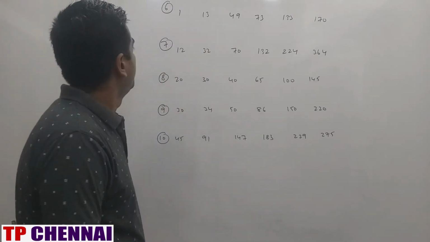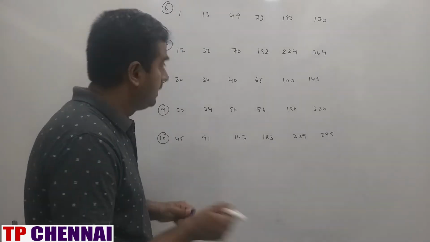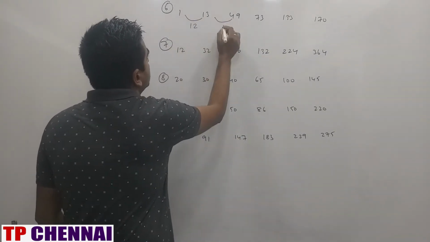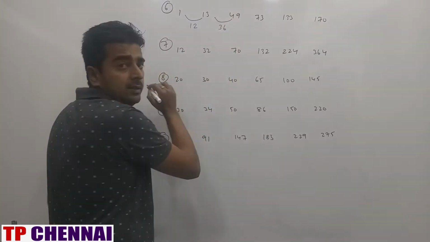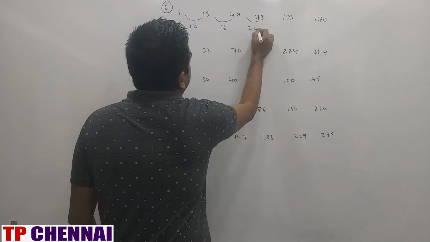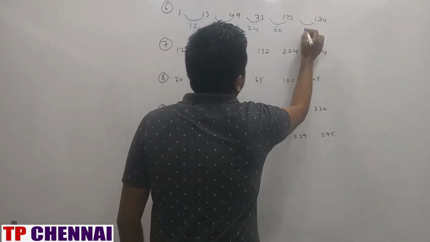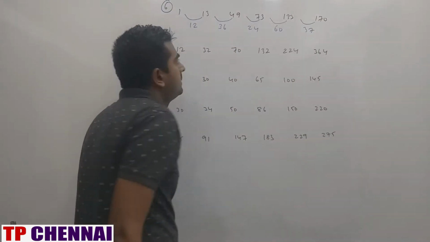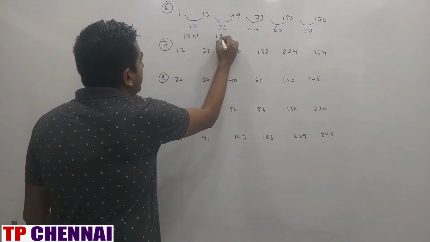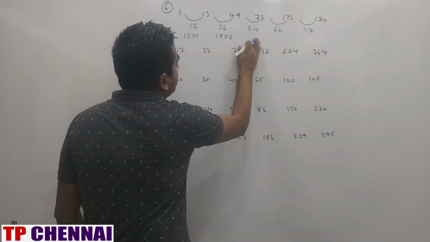First one, 1, 13, 14 and 73, 133, 170. Difference is how much here? 12. Difference is how much here? 36. Here? 24. Here? 60. Here? 37. Right? This is 12 into 1. This is 18 into 2. This is 12 in 24 into 1.